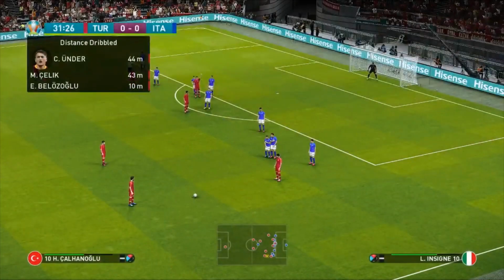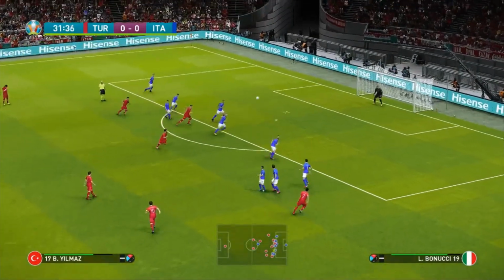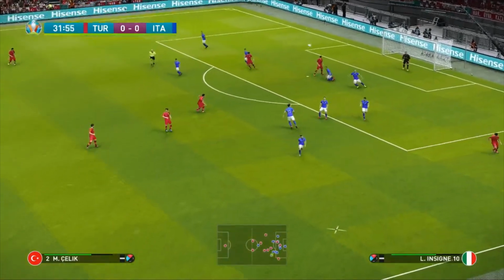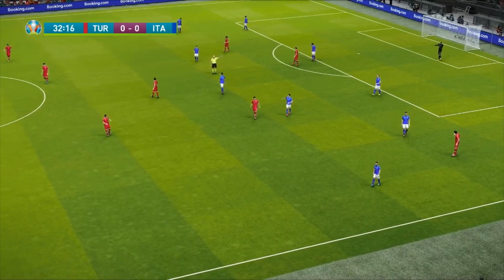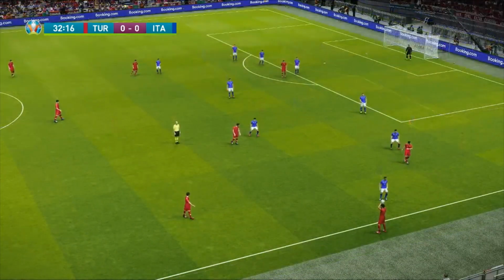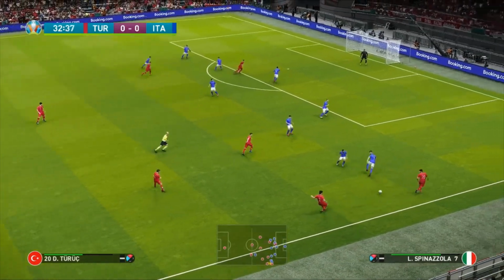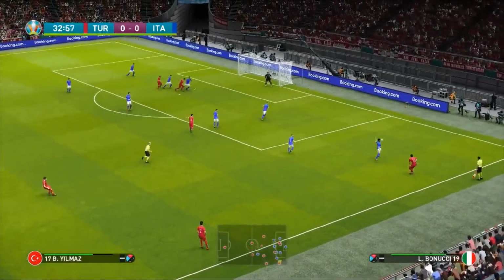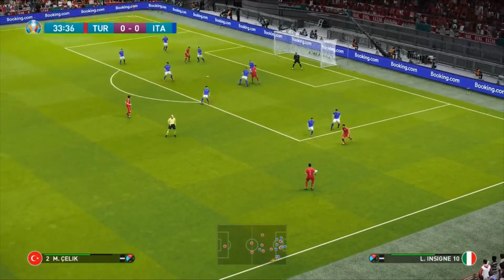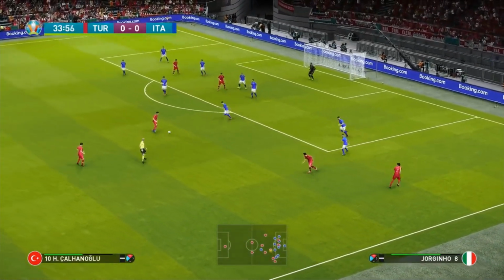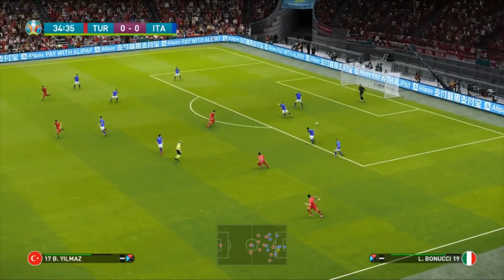So here we go. Hakan Çalhanoğlu, he's very good at free kicks, but that is certainly not going to have any danger for Gianluigi Donnarumma in the goal. Of course, one of the youngest goalkeepers in world football in terms of how outstanding he is. Great ball in. Burak Yilmaz just gets his head on it very slightly, if not enough. Çalhanoğlu tries to pass it back into Burak Yilmaz, but nothing could come of it there.